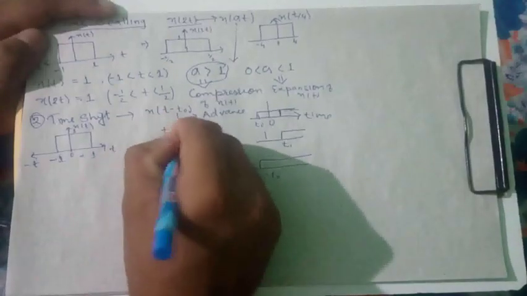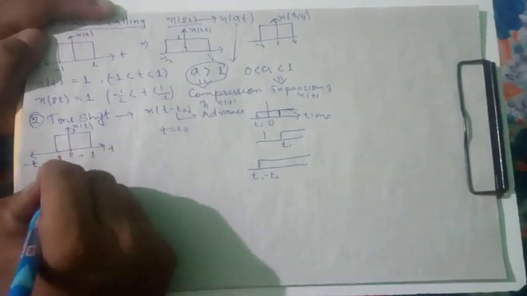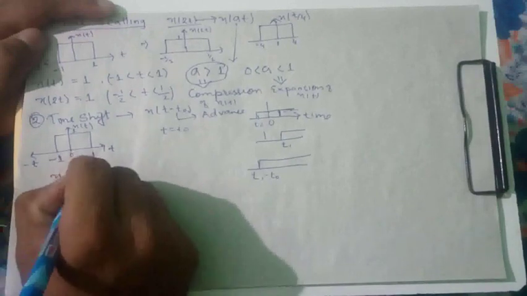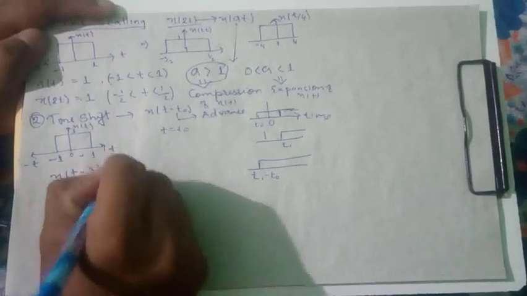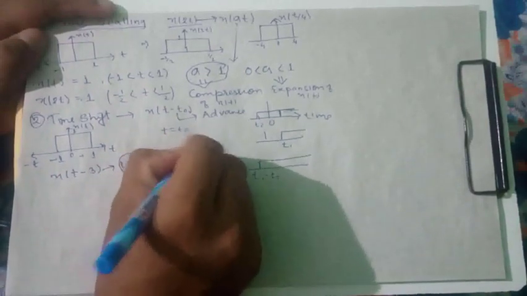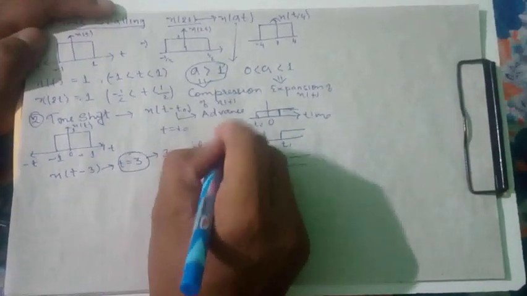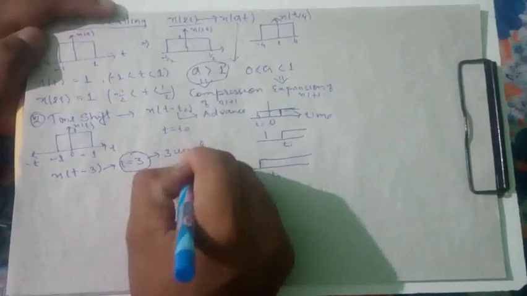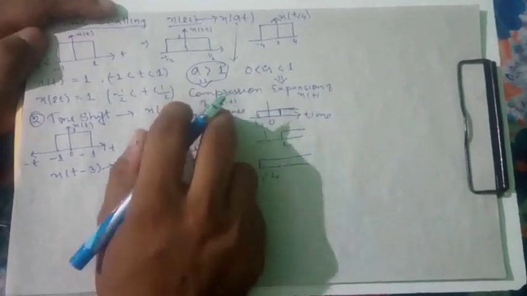That means t equals t0. If we shift this signal x of t minus 3, that means t equals 3. So by 3 units we have to shift. How do we take the shift? Now see, if t0 is greater than 0, positive, then right shift.